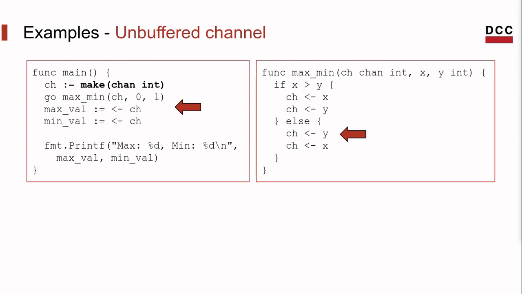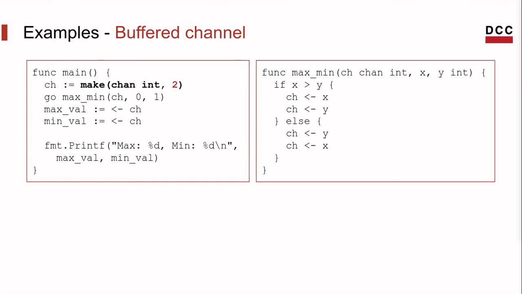When the main coroutine and the maxmin coroutine are available to share information, these two coroutines have to synchronize this information traffic. These lines will be executed sequentially, and also the next lines. Otherwise, if we don't have this synchronization, one of these two coroutines will be stopped.